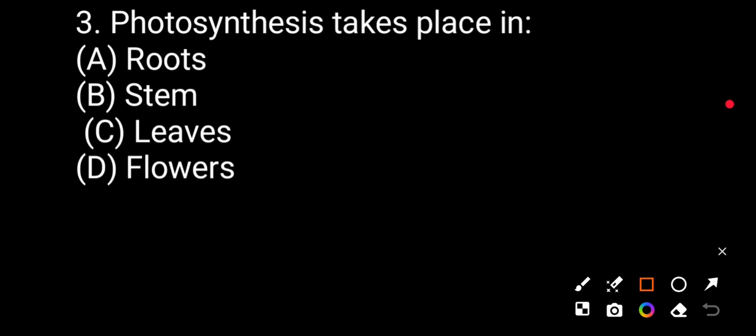Question number three. Photosynthesis takes place in roots, stems, leaf, flowers. The correct answer will be photosynthesis takes place in leaves. Option C is correct.